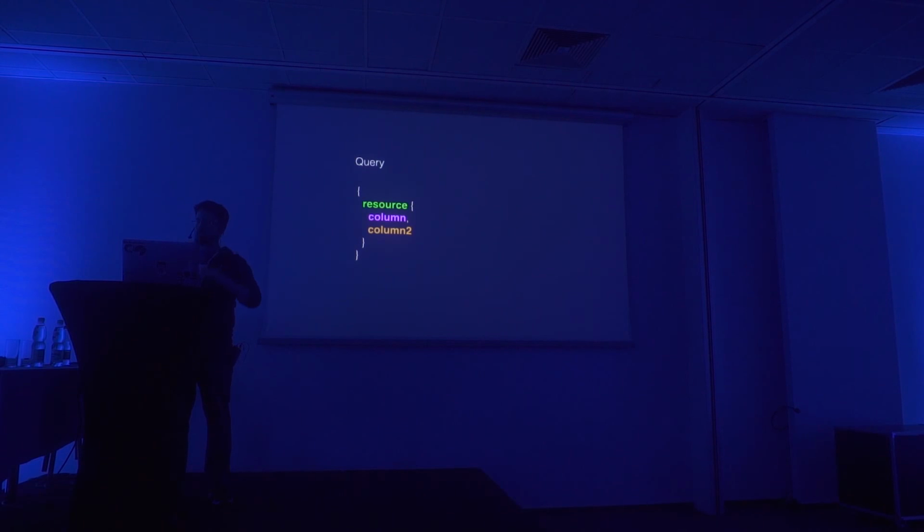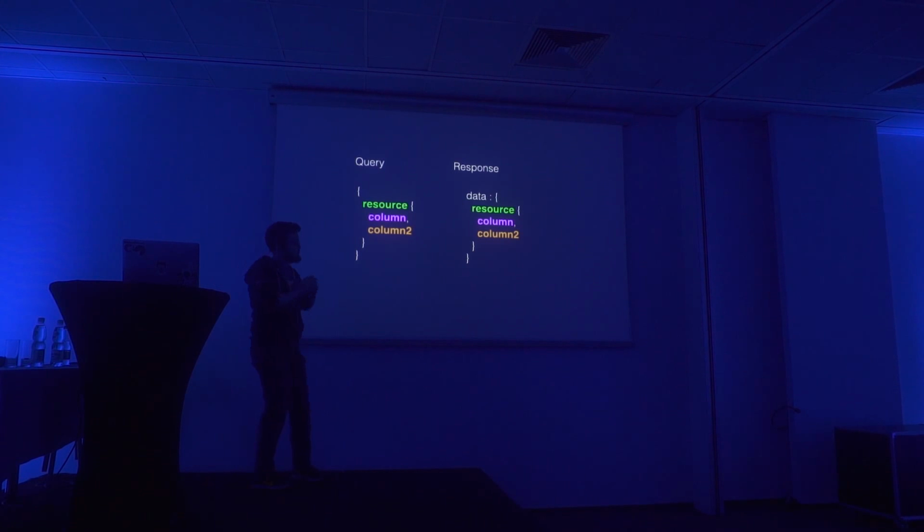Resource, and under resource we specify which columns. And if I have time at the end of this talk, I will actually demo that. Okay. So based on the fact that we do this query, what will my response look like? If I query for a resource, the resource name is what comes back. If I query for certain columns, those are going to match 1 to 1.